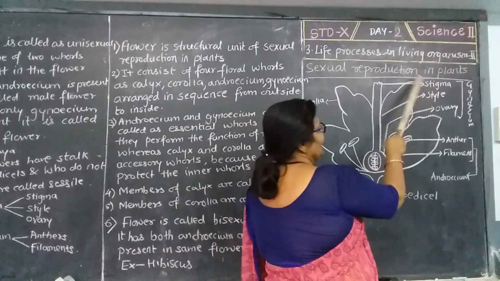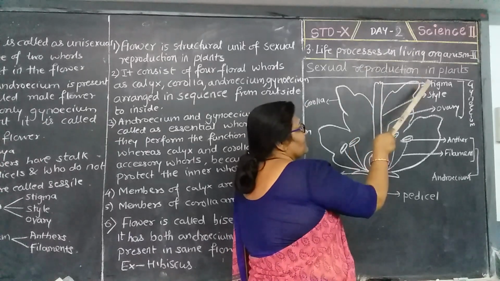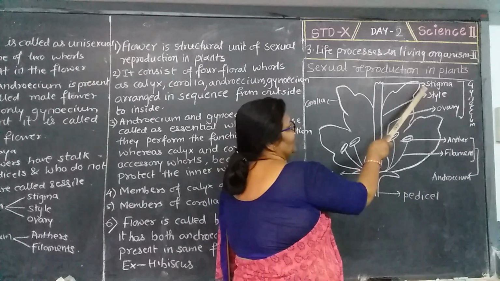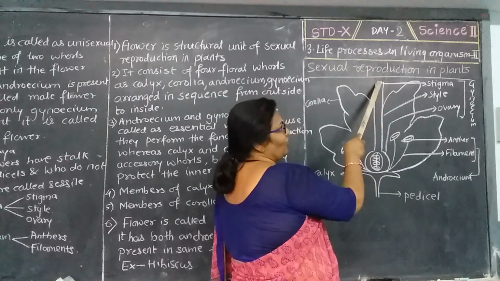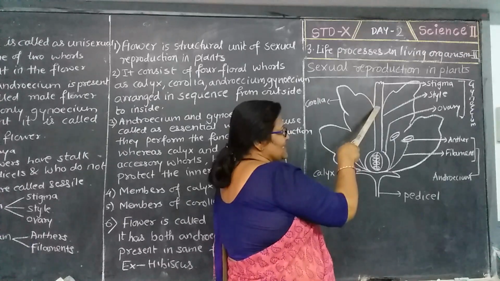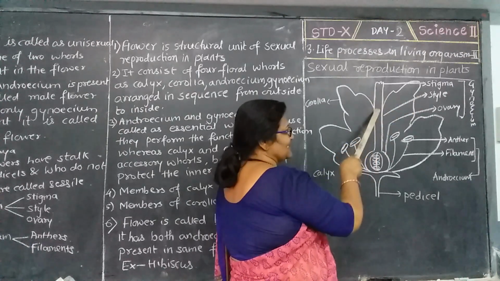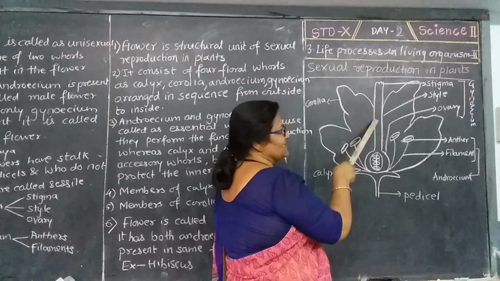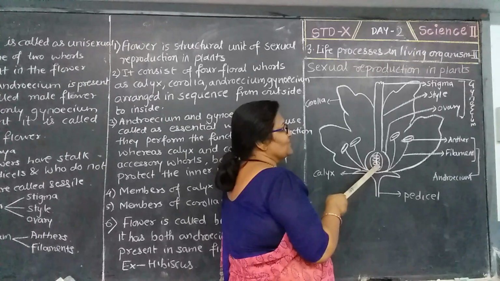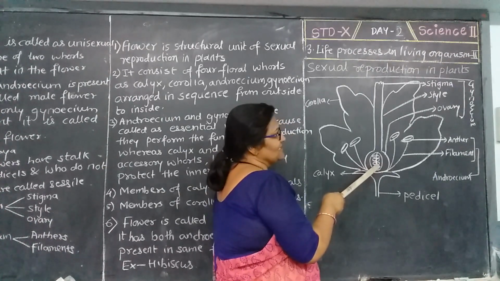Now, the pollen grains come and fall onto the stigma. After that, they get transferred towards the ovary through the style. The style is a tube which transfers the pollen grains. The pollen grain comes to the base of the ovary, and there is a fusion of both the structures.